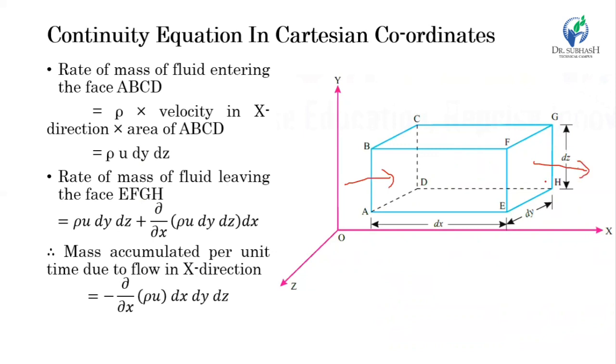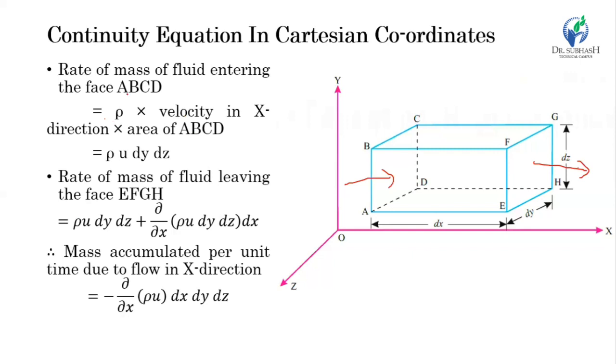According to the definition, it is rho times velocity times area. Rho is the density of the fluid. Let's consider velocity is u in the x direction, v in the y direction, and w in the z direction.